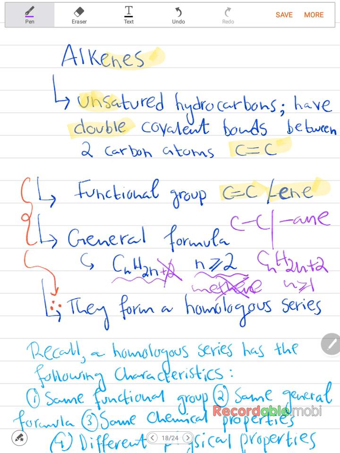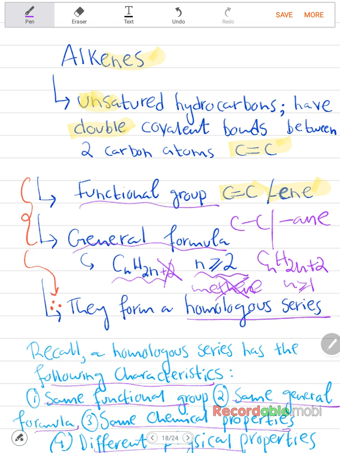Okay, since alkenes have a functional group and they have a general formula, they form a homologous series. And we already talked about what is meant by a homologous series, I think in part 1 or 2. I'll link it as well in the description box below. Okay, quick recall. A homologous series has the following 4 characteristics, very simple and easy to remember. The same functional group, the same general formula, same chemical properties, but different physical properties.